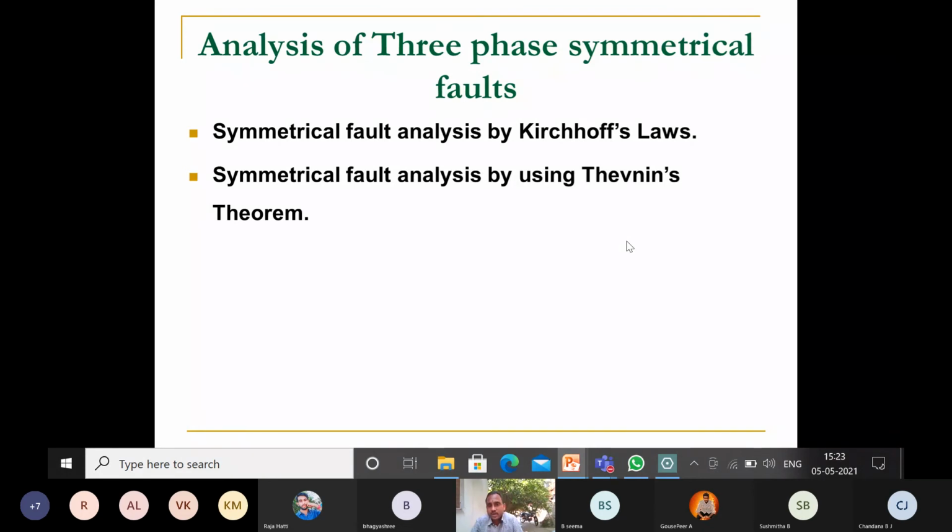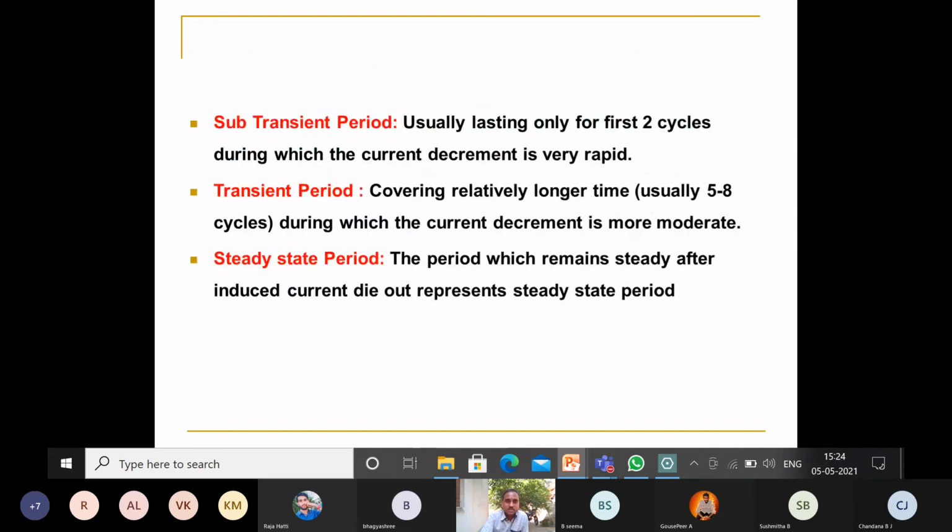Okay, and to solve the problems of symmetrical fault analysis, the three-phase symmetrical fault can be analyzed by means of Kirchhoff's laws as well as Thevenin's theorem. In both cases we will get the same answer. So in the next class we will solve the three-phase symmetrical fault using Kirchhoff's law and Thevenin's theorem. Okay, and this is about today's lecture.